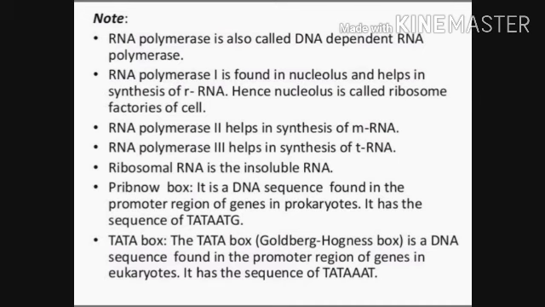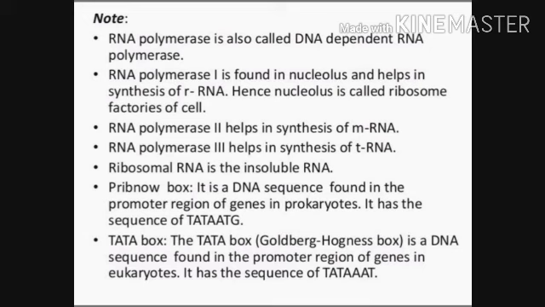RNA polymerase 2 helps in the synthesis of mRNA, and RNA polymerase 3 helps in the synthesis of tRNA, that is transfer RNA. Ribosomal RNA is the insoluble RNA.